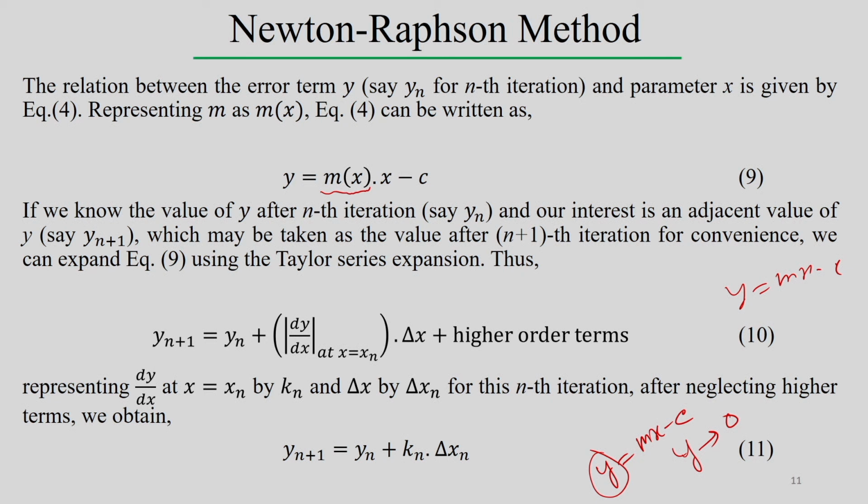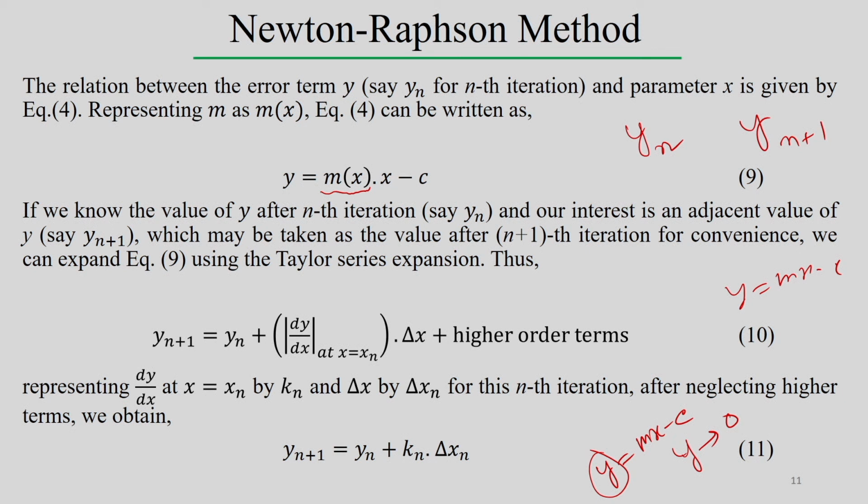Then we can compare between these two errors to set some kind of convergence criteria in an iterative calculation. So, for convenience, y n is the error term after n iterations, and y n plus 1 is the error term after n plus 1 iterations.